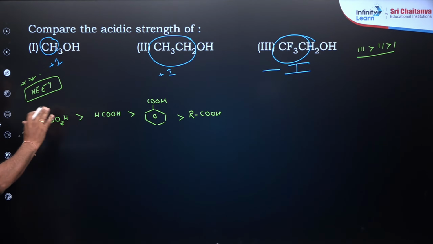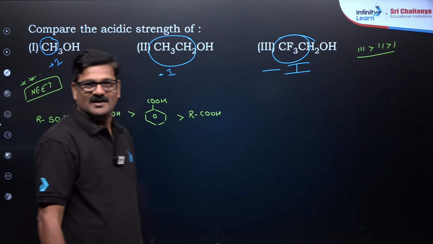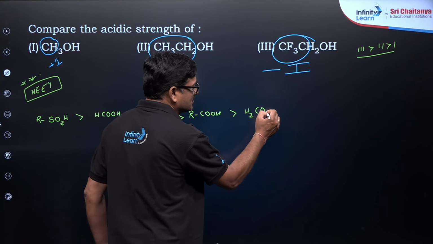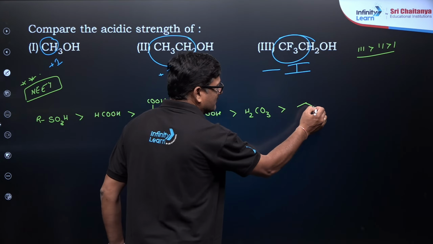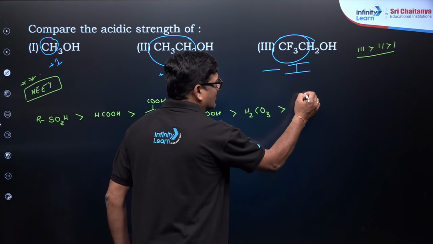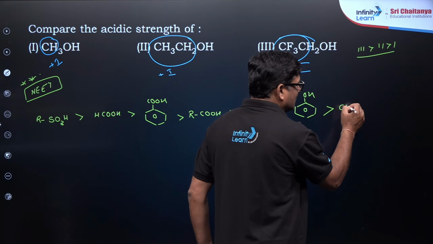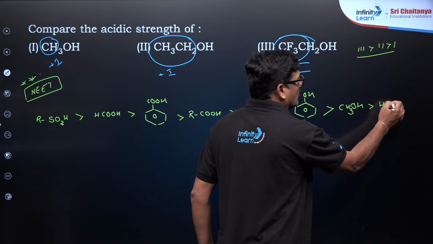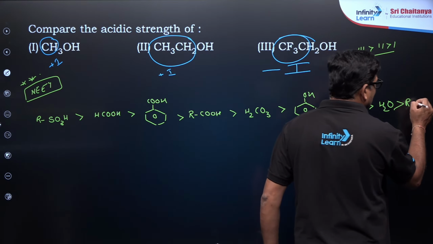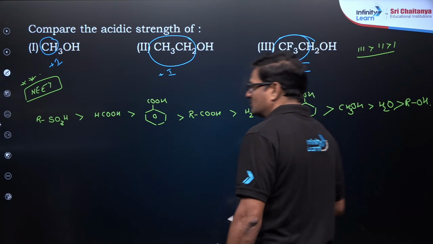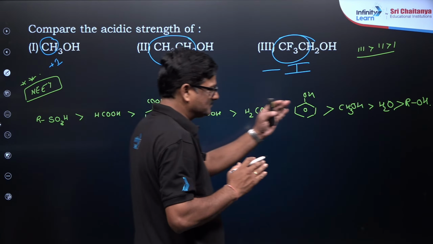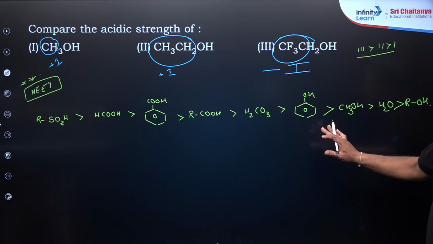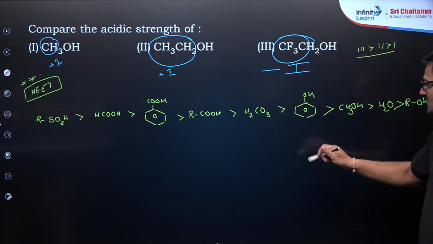Carboxylic acid is less acidic than sulfonic acid, but more acidic than carbonic acid, H2CO3. Carbonic acid is more acidic than phenol, which is more acidic than methyl alcohol, which is more acidic than water, which is more acidic than any alcohol. So you see this order, it gives you very good insight.